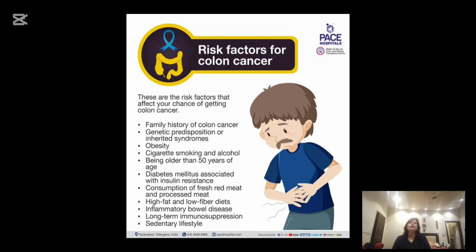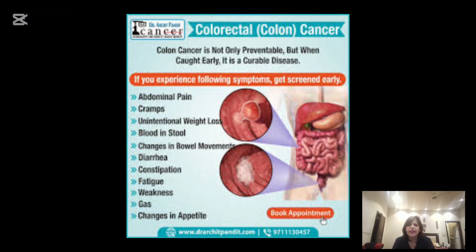CA colon. As far as CA colon is concerned, in the history of CA colon, we usually find an elderly male, and the risk factors for CA colon are obviously hereditary causes, which can include hereditary non-polyposis colorectal carcinoma, adenomatous polyposis coli, and many others. So you can remember it like that, there is a subgroup of hereditary causes. Then after that, people who are smokers and alcohol consumers are at high risk of developing CA colon. Then obesity, obviously, and then use of processed food and many others.